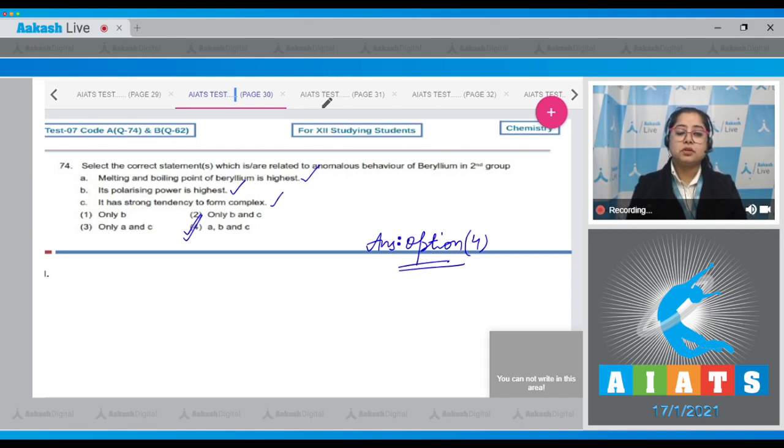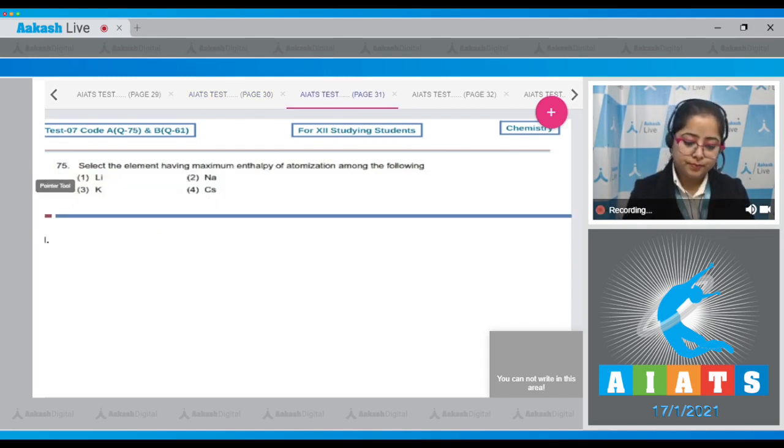Moving to next, which is question number 75. Let's read it. Select the element having maximum enthalpy of atomization among the following. Student, stronger the metallic bonding, larger is the enthalpy of atomization. Due to smallest size of lithium ion, it involves strongest metallic bonding. That means lithium has the highest enthalpy of atomization. So the correct answer is option number 1. Moving to next,